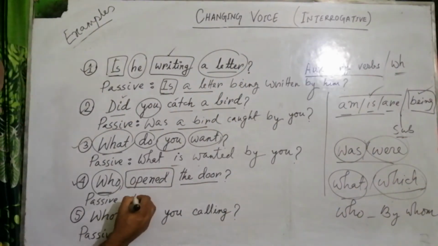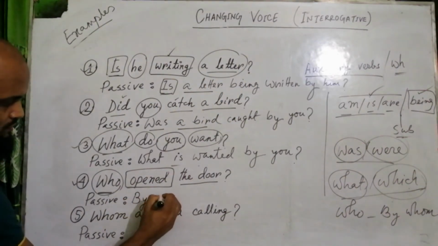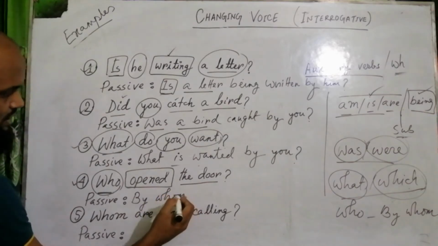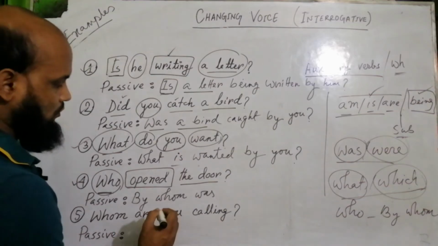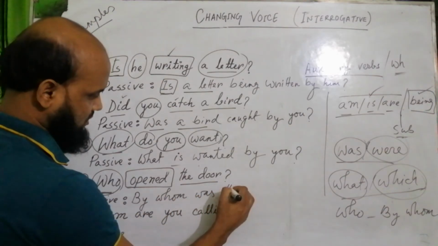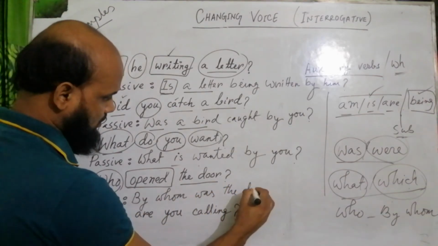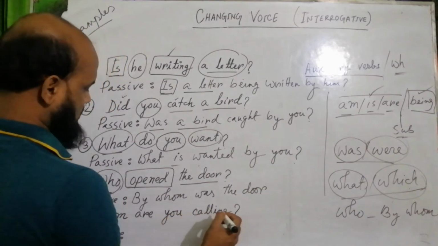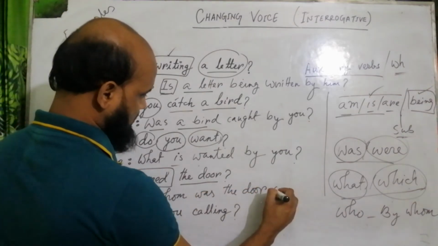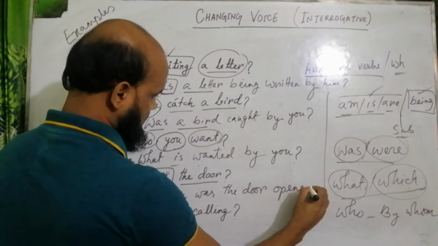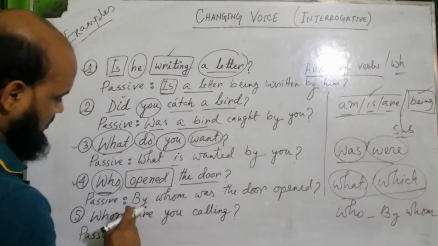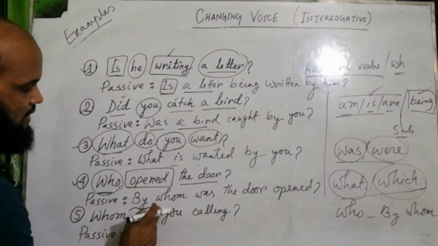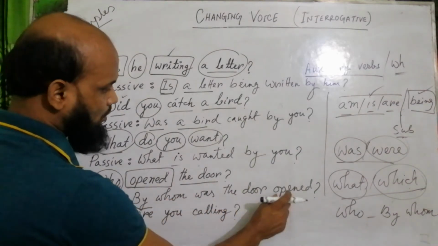So write the by whom. And now was, because this is past indefinite. By whom was the door opened. You don't need to use by anymore, because you have written the by here.